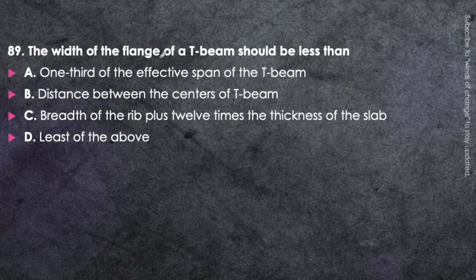Next question. The width of the flange of a T beam should be less than... the previous question was for the L beam and this question is for the T beam. 1/3 of the effective span of the T beam, distance between the centers of the T beams, width of the rib plus 12 times the thickness of the slab, or least of the above. In this also the answer will be least of the above, that is option D will be correct. 1/3 of the effective span of the T beam, or the distance between the centers of the T beams, or the width of the rib plus 12 times the thickness of the slab. So memorize it, it is also important.